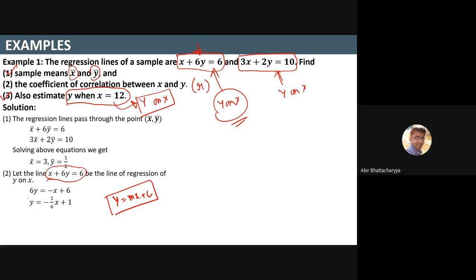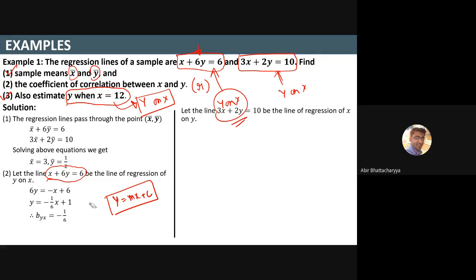After writing it in the form y equals mx plus c, we will get y equals minus 1 by 6 x plus c. So this is your slope: slope equals minus 1 by 6. Now this slope is equal to byx, because, as I told you, byx means the regression coefficient of y on x. So byx equals minus 1 by 6.